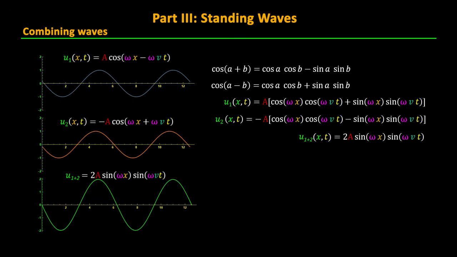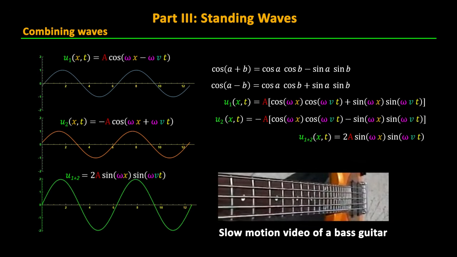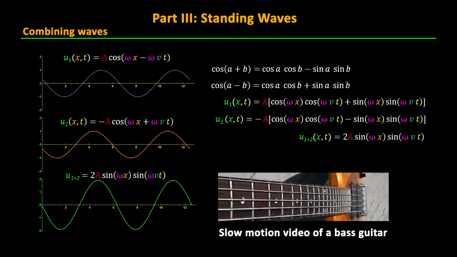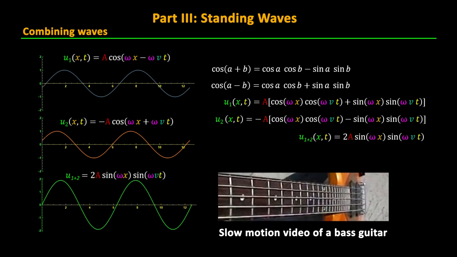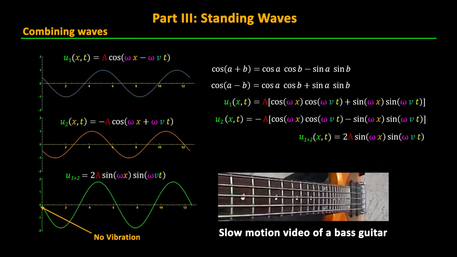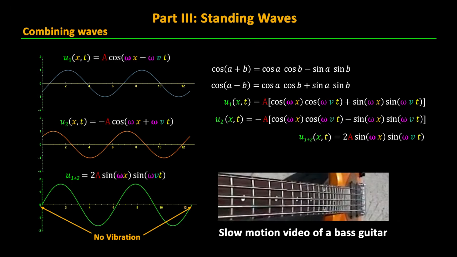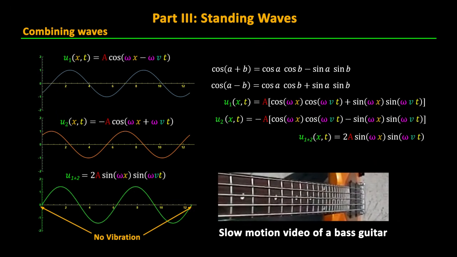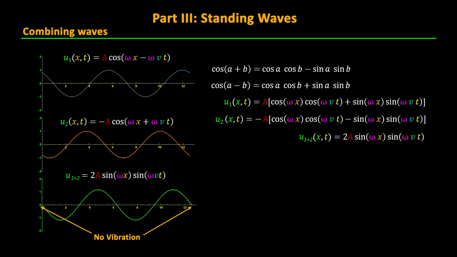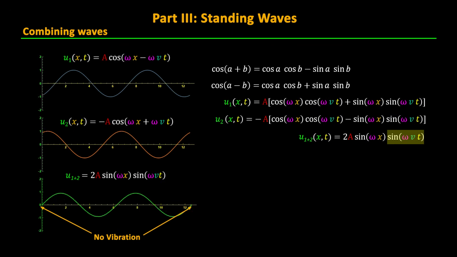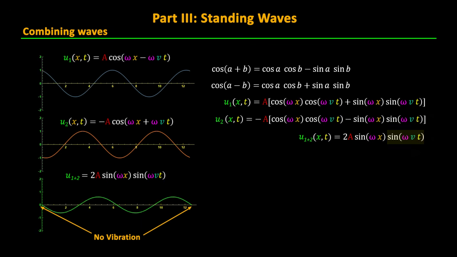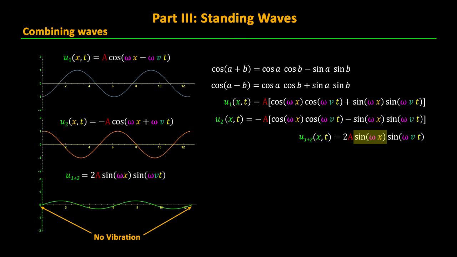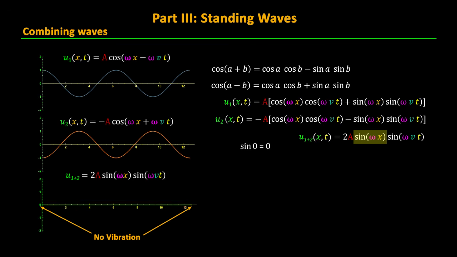One application of this standing wave equation is to describe the vibration frequencies of stringed instruments. A vibrating string has the constraint applied to the equation that there is no vibration at the start and end of the string. That is to say, the displacement u at these locations must be 0 for all times t. Since the second sine function will not be 0 for most values of t, let's focus on the positions x where the first sine term will be 0.